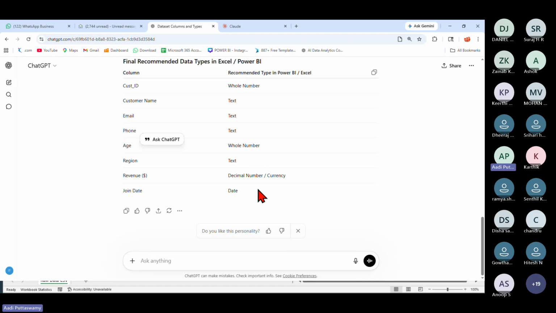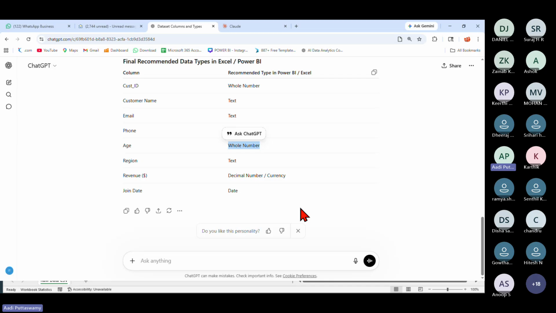So people, always make sure that you first understand the data type. Why? I'll tell you, for example, age. Age should be a whole number. What if someone has given some text or something that is not matching? So whenever you start a project, first try to understand the data. Completely understand. Don't directly go and start creating the reports.